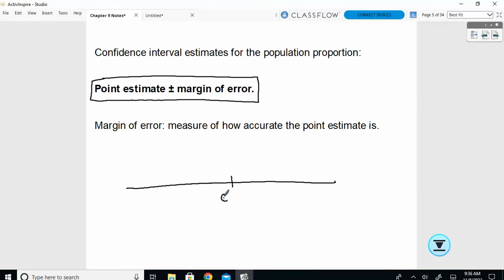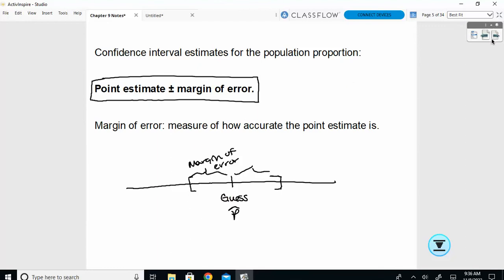If you think about it on a number line, here's our guess in the middle, or the p-hat, and a margin of error is just going to give you a window of values. So this distance from my guess, that is a margin of error. We can go both ways with it. What would happen to that window if my error is going to get bigger? What's going to happen to my range of values? The bigger my error, the wider my window will be.